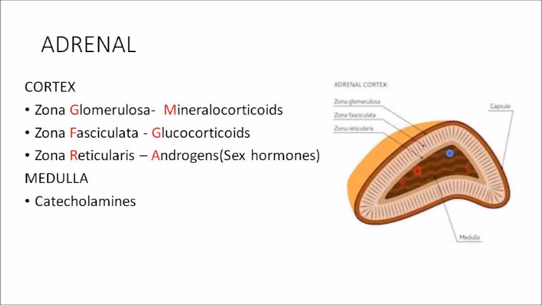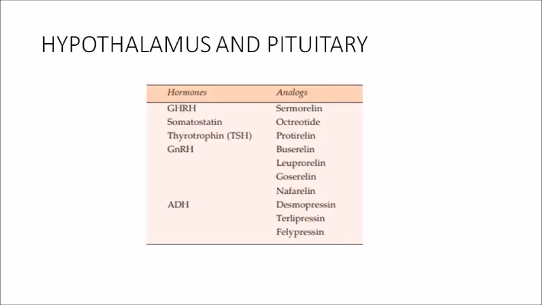Then what are the secretions of each layer? This is an important question. Zona glomerulosa secretes mineralocorticoids, fasciculata secretes glucocorticoids, and reticularis secretes androgens. So how I remember this is, I remember GFR mega. So GFR is for zona glomerulosa, fasciculata and reticularis, and in the same order mega, MGA, mineralocorticoids, glucocorticoids and androgens. The medulla or the core portion secretes catecholamines. Now we know the glands and the secretions.